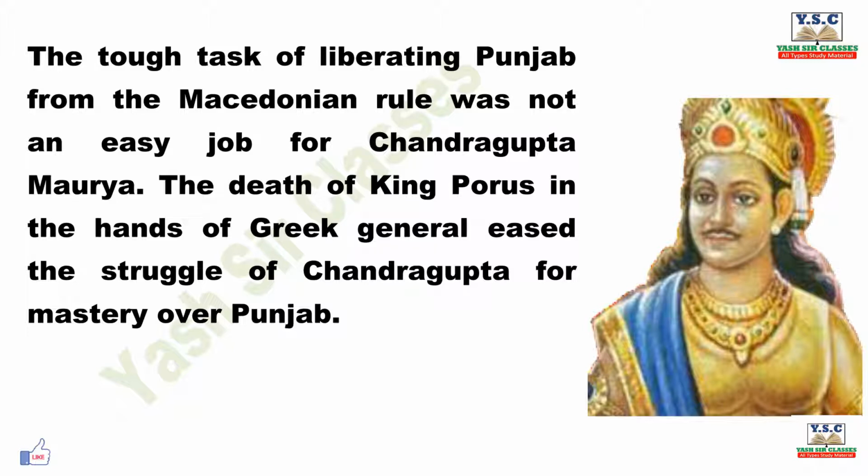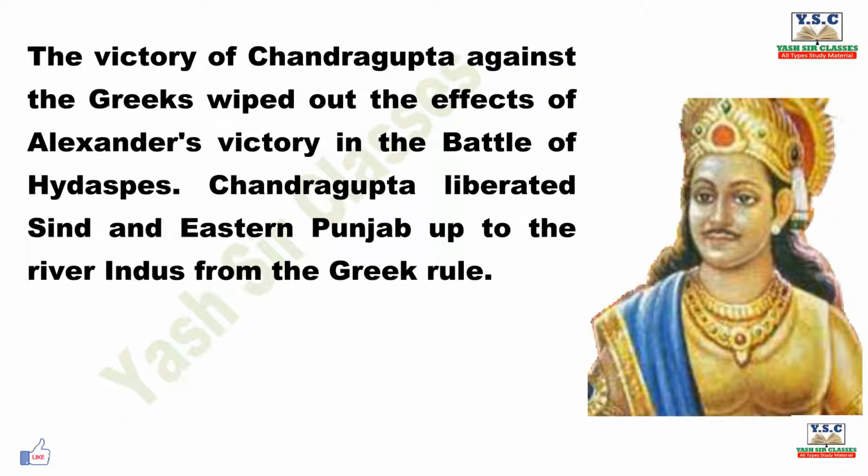The tough task of liberating Punjab from Macedonian rule was not an easy job for Chandragupta Maurya. The death of King Porus at the hands of a Greek general eased the struggle of Chandragupta for mastery over Punjab. The victory of Chandragupta against the Greeks wiped out the effects of Alexander's victory in the Battle of Hydaspes. Chandragupta liberated Sindh and eastern Punjab up to the river Indus from Greek rule.